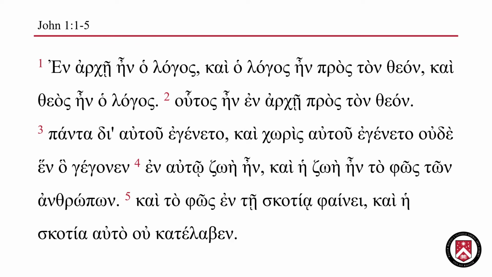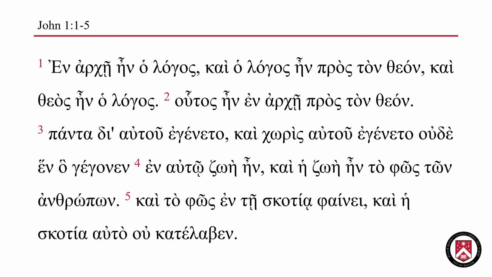In verse 2, we read, Houtos ein en archei pros ton theon. The first word, houtos, is a pronoun. It refers back to ho logos. Houtos is translated this or the same.